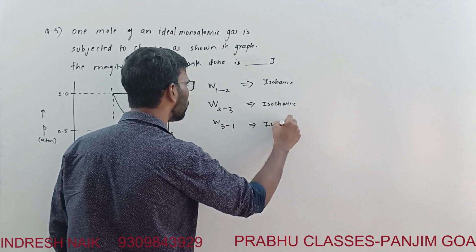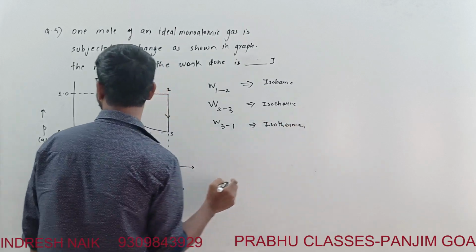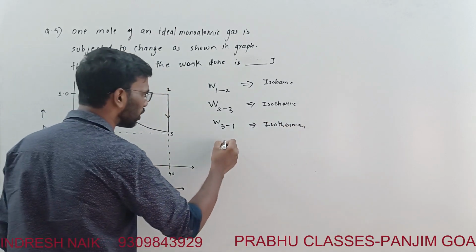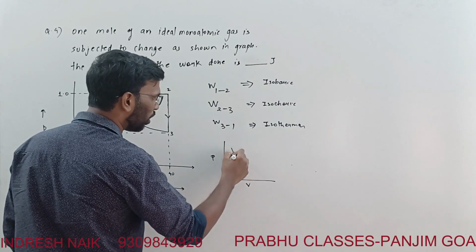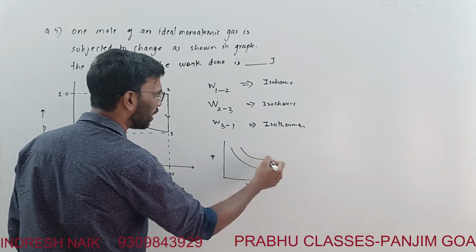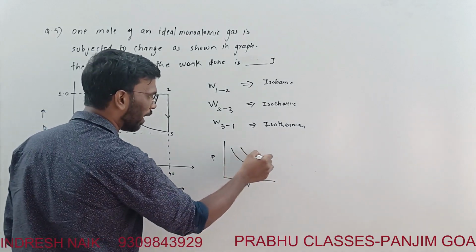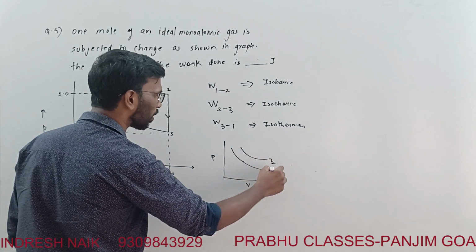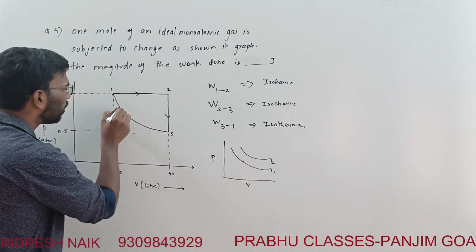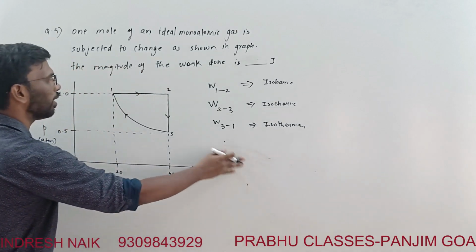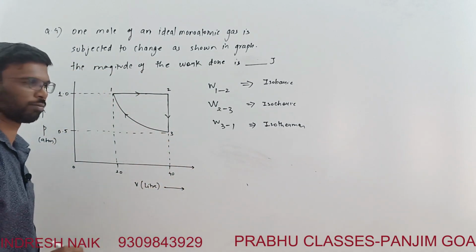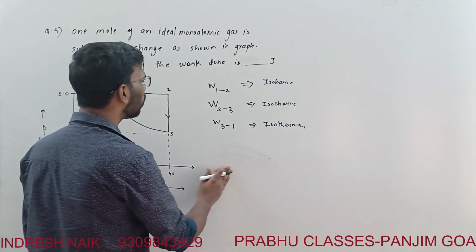Why am I saying this is isothermal? In the pressure-volume graph we have seen this kind of inverse relation graph, which we used to call isobars. These curves were at different temperatures, T2, T1. So from here to here the temperature is constant, right? Isothermal process.